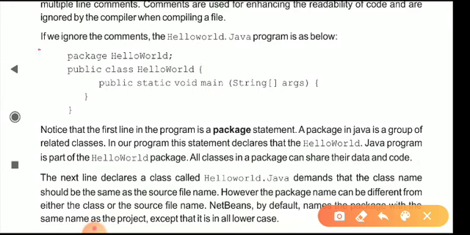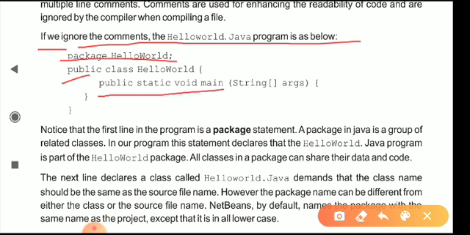If we ignore the comments, the HelloWorld Java program is as below. Ignoring the comments, we can see the package helloworld contains a public class, which can be accessed by everyone, and it has public static void main(String[] args).